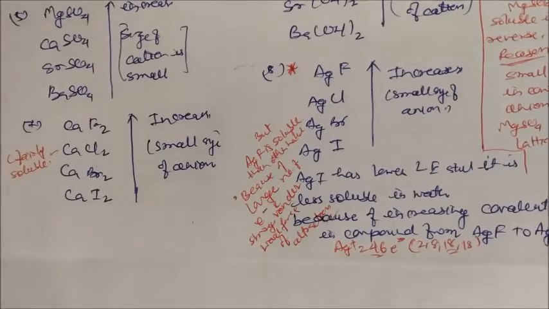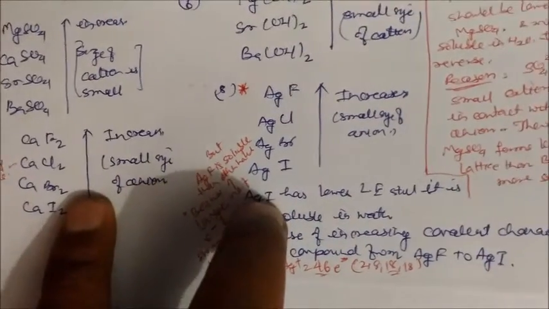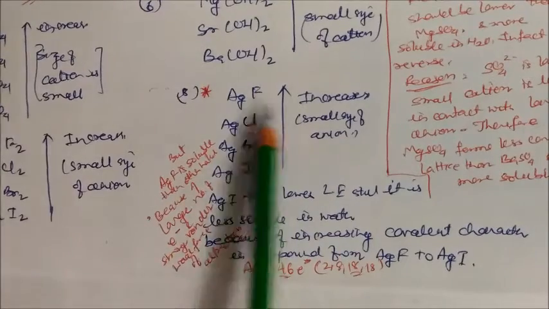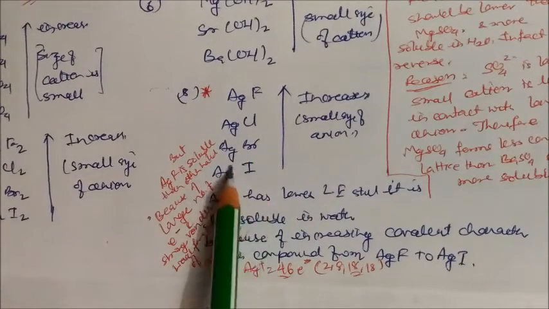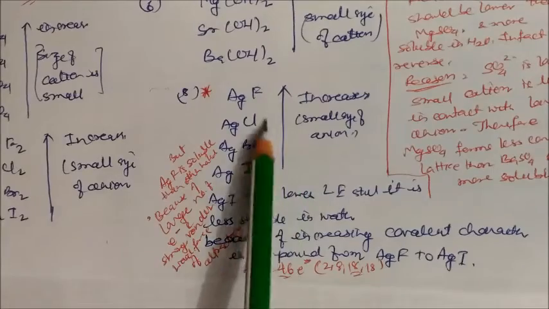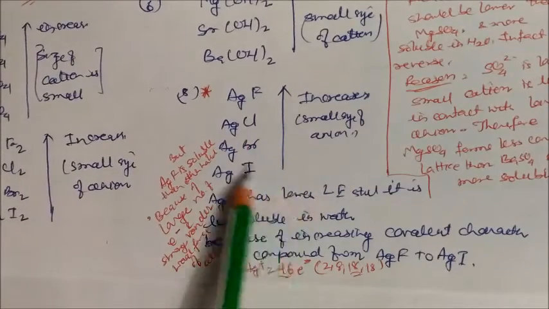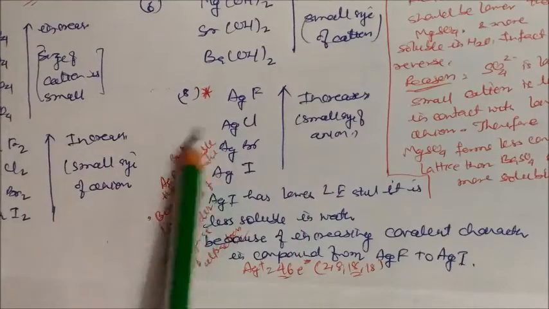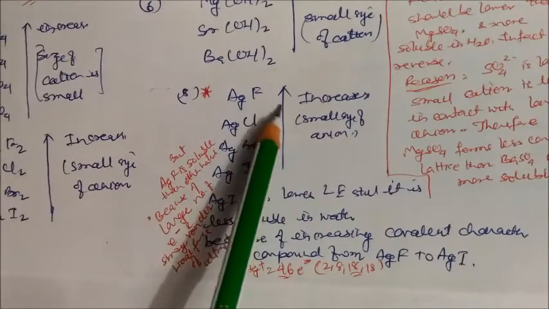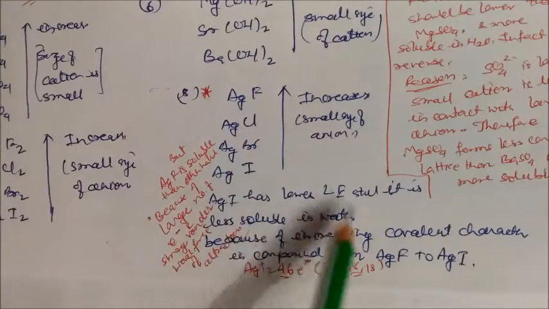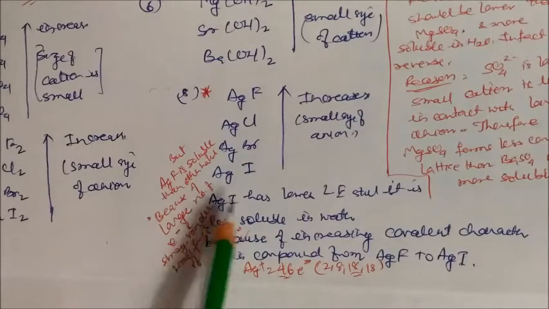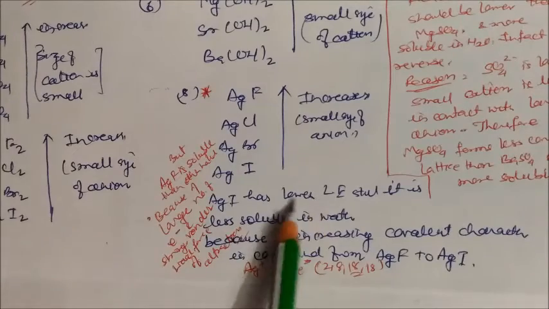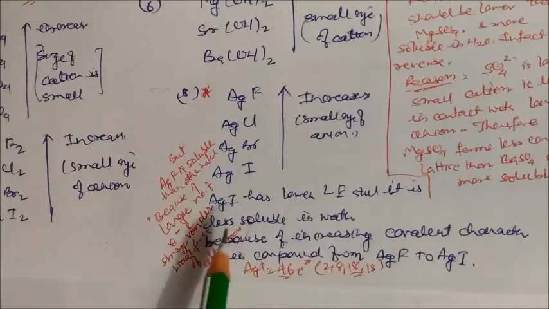Now if we take silver halides, what happens? In silver halides, like silver fluoride, chloride, bromide and iodide, again if you go from down to up, meaning iodine to fluorine, what will happen? The size of the anion is decreasing. So we can say silver fluoride is more soluble as compared to silver iodide, because silver iodide has a lower lattice energy, yet it is still less soluble in water.